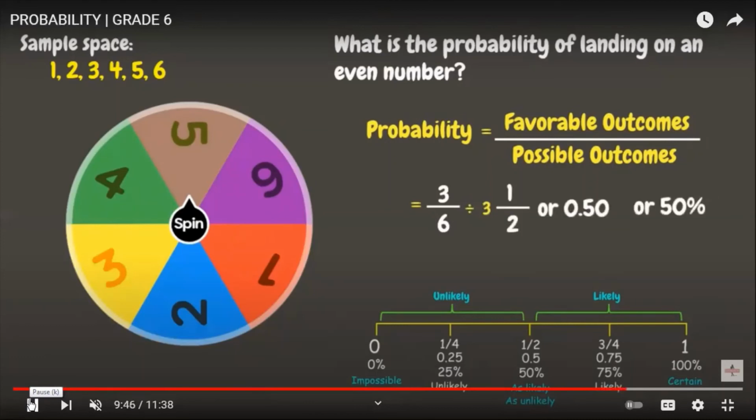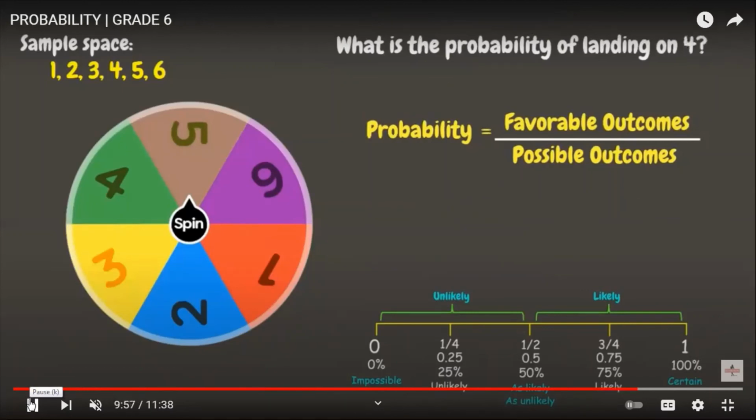It means to say that the event of landing on an even number is as likely as it is unlikely. Now this time, what is the probability of landing on 4? Based on our spinning wheel here, we have only 1 four. So 1 out of 6 possible outcomes. And as we can see, if we put this into a fraction, 1/6 is already in lowest terms. So all we have to do is divide 1 by 6, that is